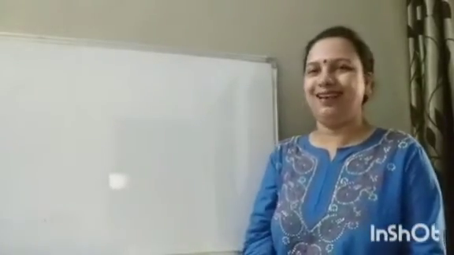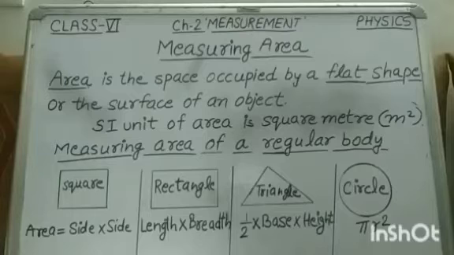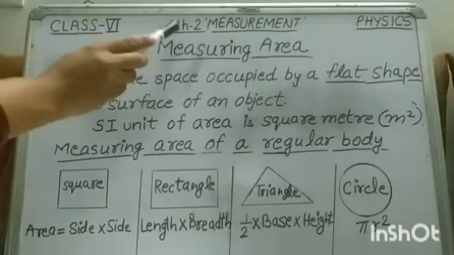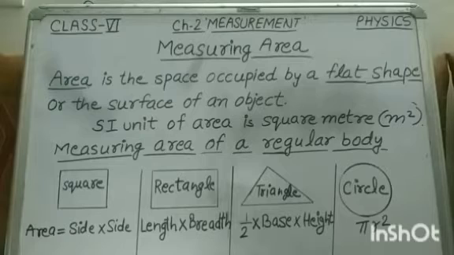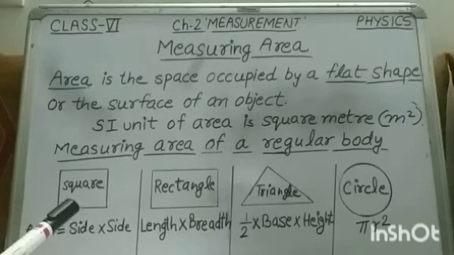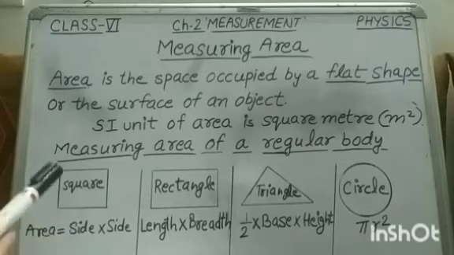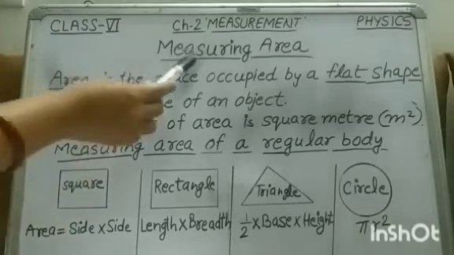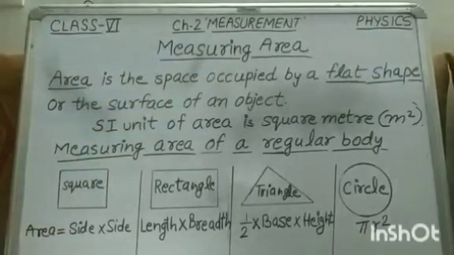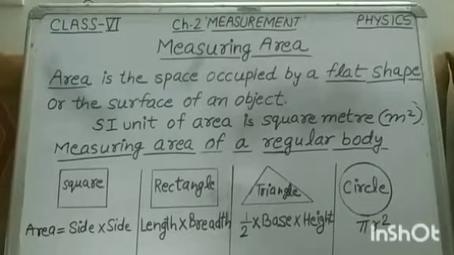So let's continue our class. Children, we are continuing our chapter 2, measurement. Till now we have done measuring of length, measuring of mass, measuring of time, and now our last topic is measuring area. So what is an area?